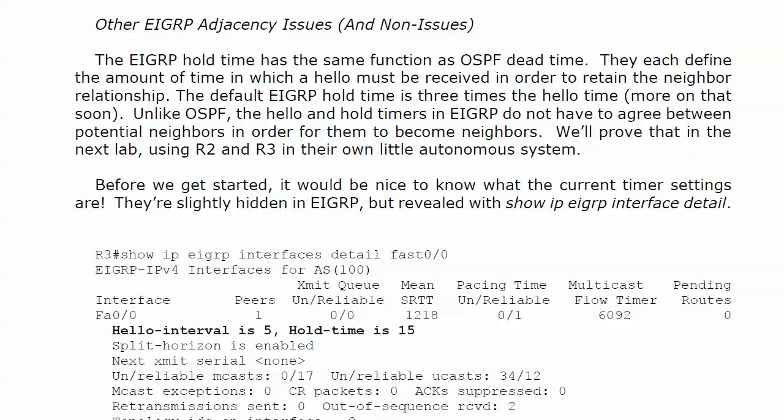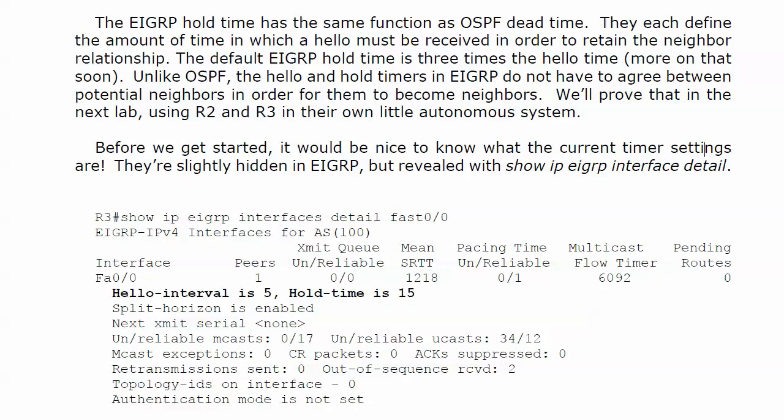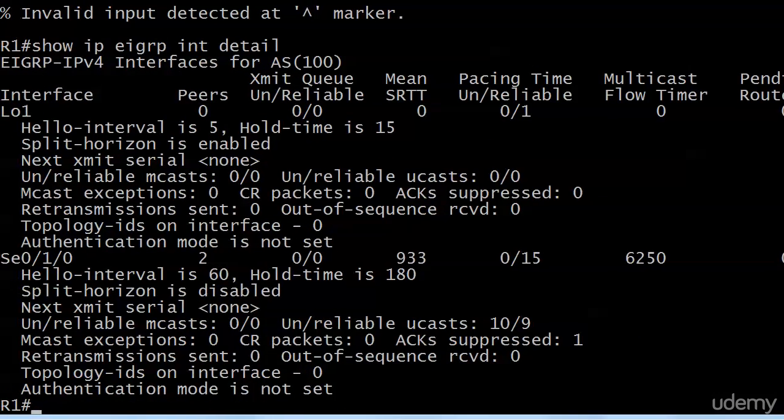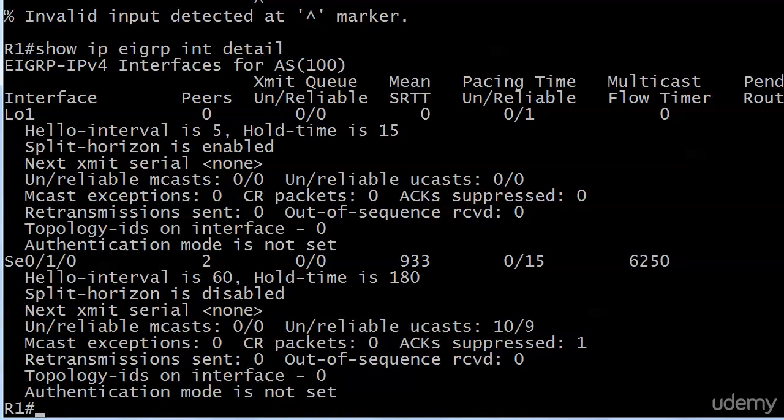And we're going to prove that on the next video. We're going to do a lab. We're going to put routers 2 and 3 in their own little autonomous system and mess around with the configs a little bit. But before we get started with working with those, we need to know what the current timer settings are, right? They're slightly hidden in EIGRP. They're not as easy to spot, but the command you want is show IP EIGRP interface detail. And there's some great information here beyond the timer. And we'll just take a quick look at this before we go on to the next lab.